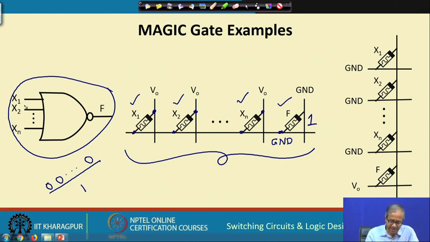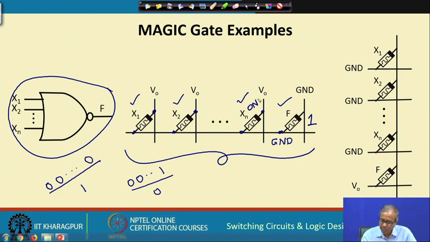But let us say at least one of the inputs is at 1, let us say the last input is 1. So, for a NOR gate the output should be 0. Let us see how it happens. Let us say one of them is 1, means this xn, let us say this is on, this is 1.